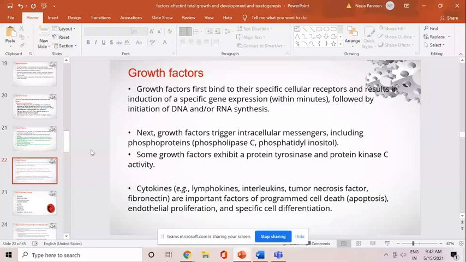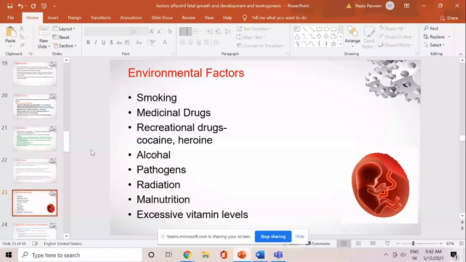Now, what are the environmental factors which can affect the fetal growth? In the environmental factors, we have a long list. The environmental factors could be the exposure of the pregnant mother to smoking, medicinal drugs, recreational drugs, alcohol, pathogens, radiation, malnutrition, and excessive vitamin intake, and indirectly it will affect the fetus.